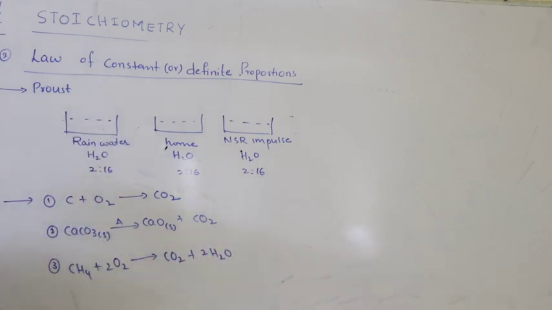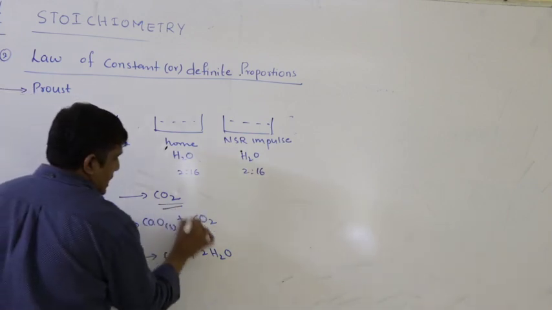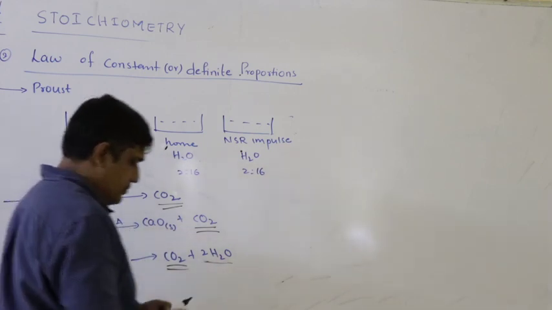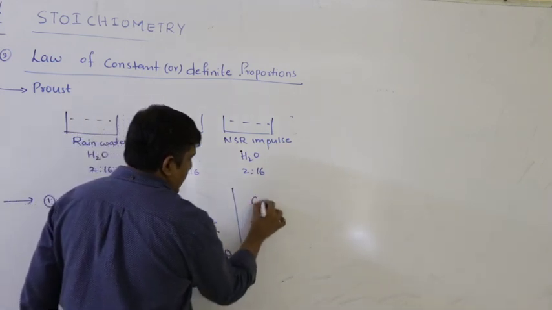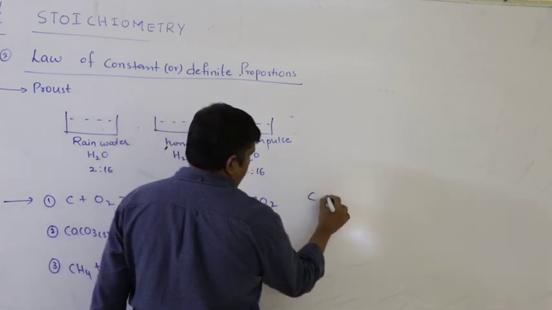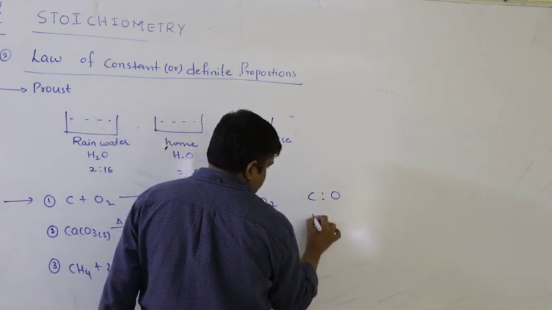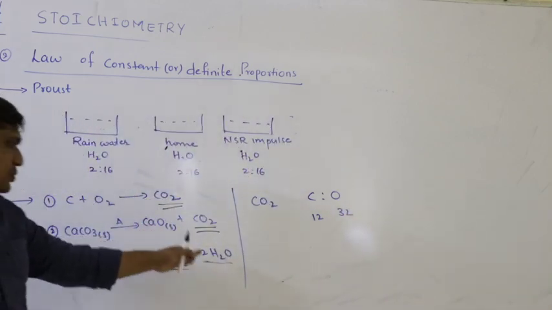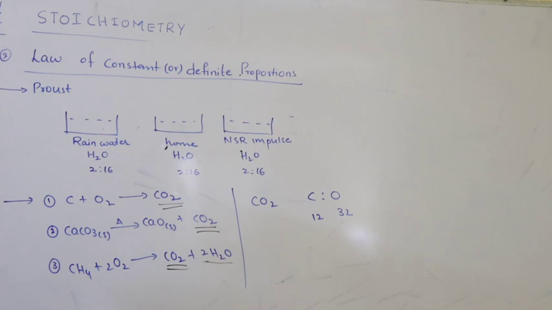So in all these three cases, we have three different sources: burning coal, decomposition of CaCO3, combustion of methane. Irrespective of the source, carbon dioxide obtained contains the same elements combined, that is carbon and oxygen, and in the same mass ratio 12:32. Whether you take this CO2, this CO2 or this CO2, it doesn't matter.